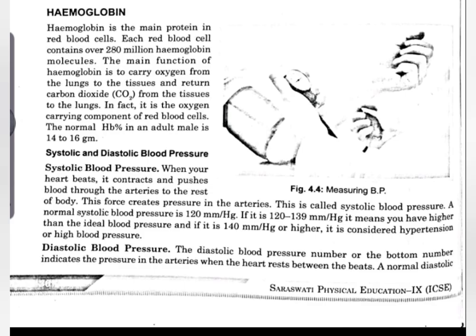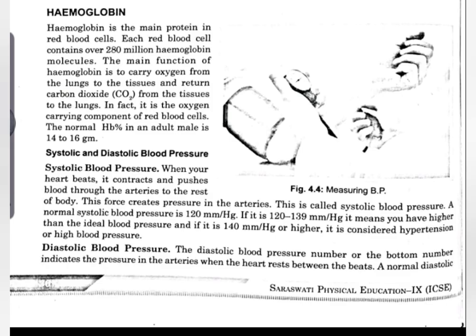Now the next is systolic and diastolic blood pressure. During blood circulation, our heart contracts and relaxes continuously. When the heart contracts, it exerts a pressure on the arteries, and that pressure is known as systolic blood pressure.